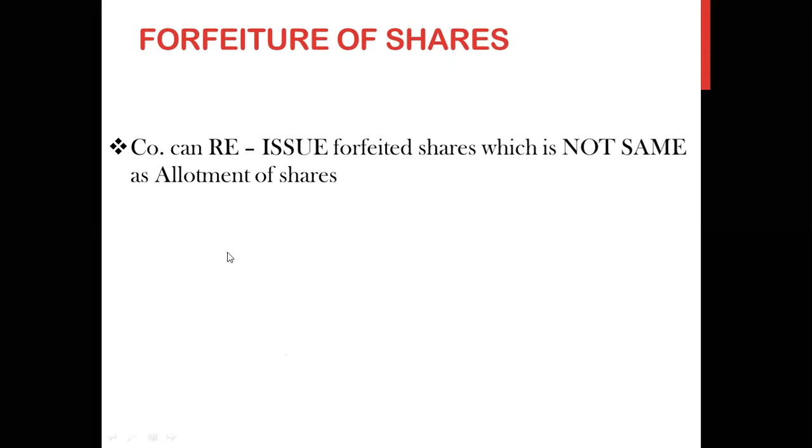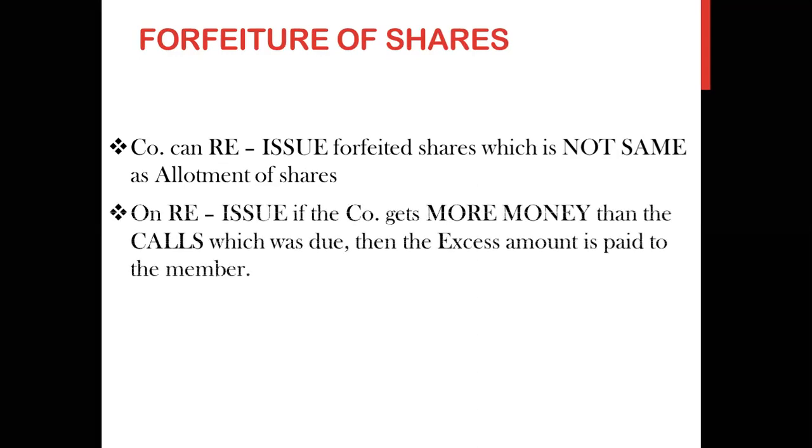In simple words, the company can reissue the forfeited shares, which is not same as allotment of shares. So the company can go for reissue. Reissue is not same as allotment of shares. Allotment of shares is a different process. Reissue is also a different process. On reissue, if the company gets more money than the calls which was due, then the excess amount is paid to the member.